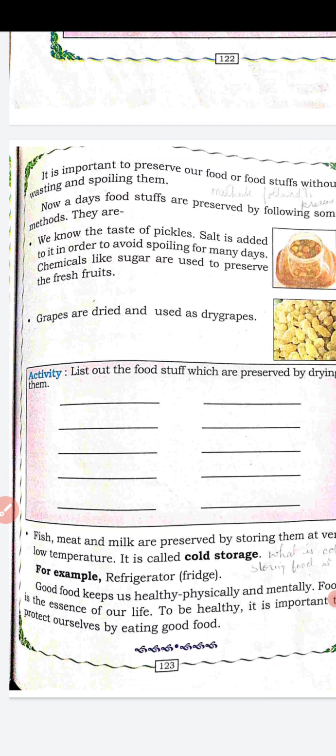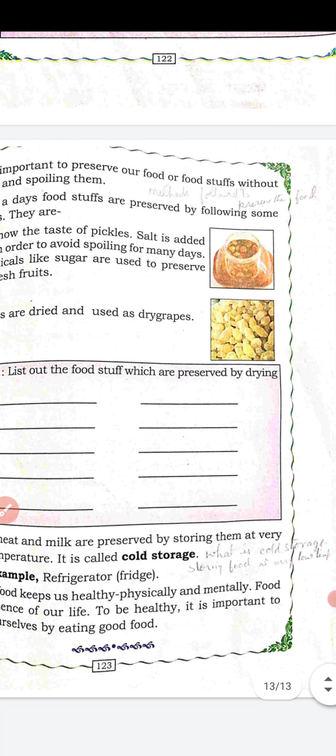So in order to keep healthy, we should eat food properly and on time, and whatever food we are eating, we should check the cleanliness of the food. Then only can we have good health.